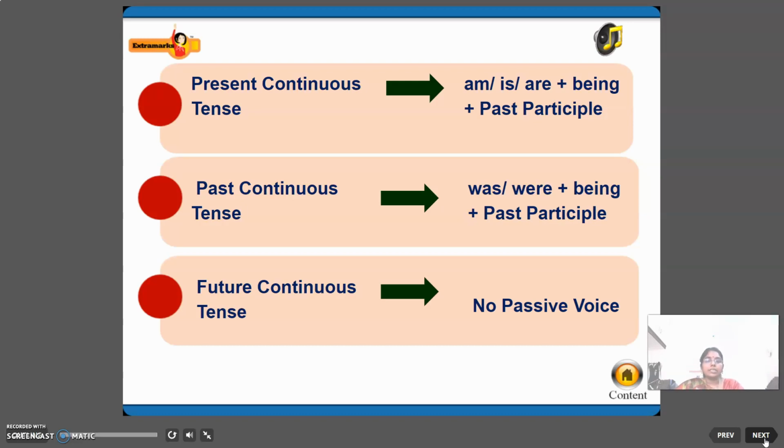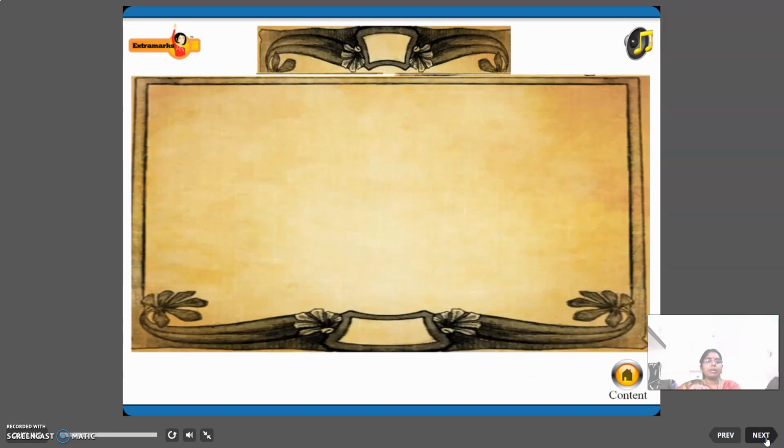Next is past continuous: was and were plus being plus past participle, right? Then future continuous tense has no passive voice, right? Keep in your mind, no passive voice for future continuous tense. Present continuous: am, is, are, being, past participle. Past continuous: was and were plus being plus past participle. Future has no passive form, right?